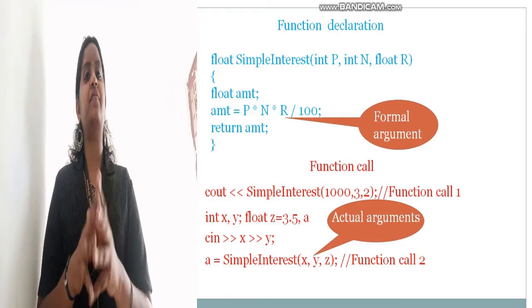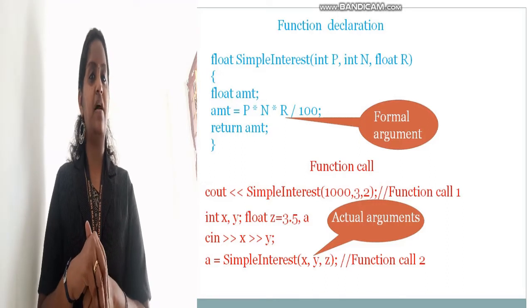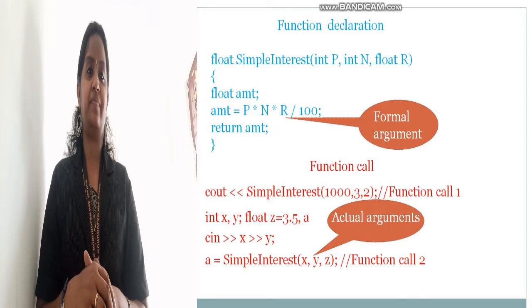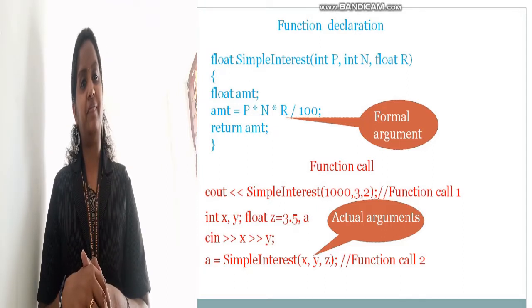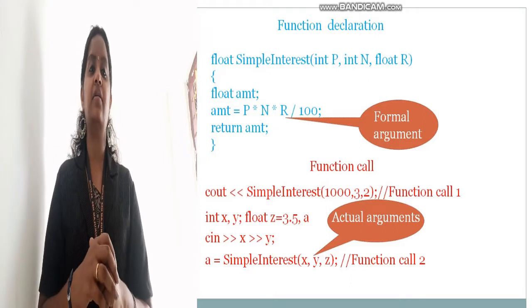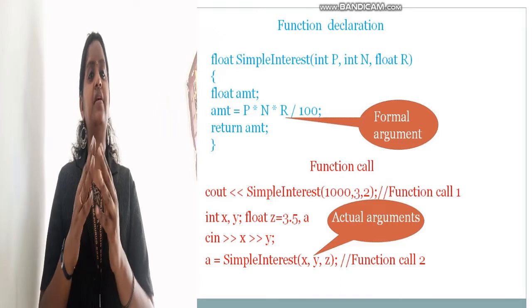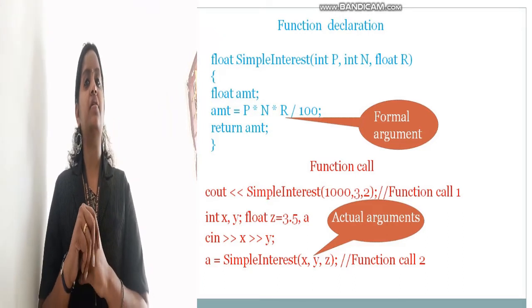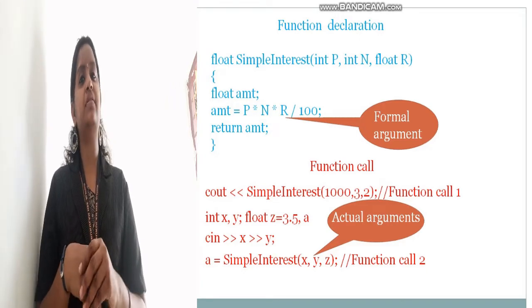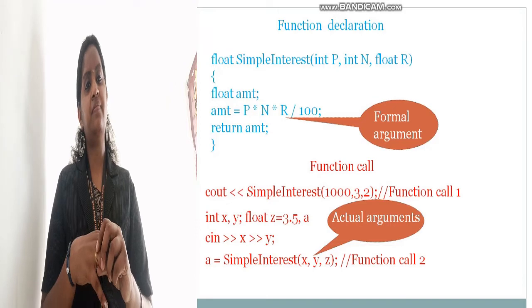So if you are using some variables inside a function prototype, they are known as dummy variables or dummy arguments. Okay, students. So if the variables are used inside the function definition, they are known as formal arguments. Inside the function call, they are known as actual arguments.